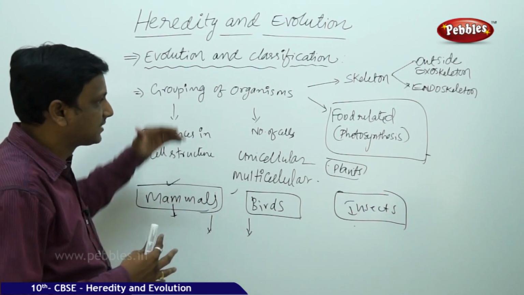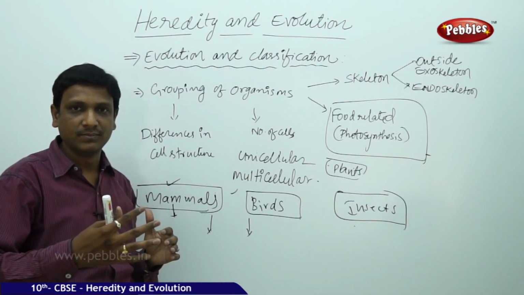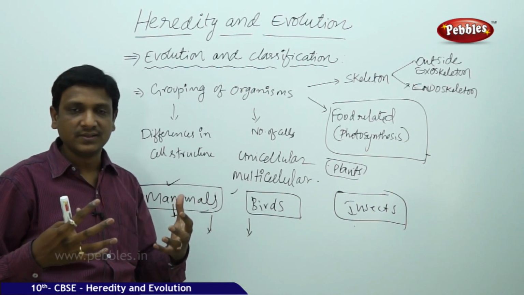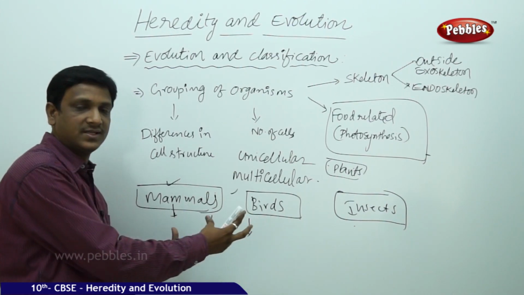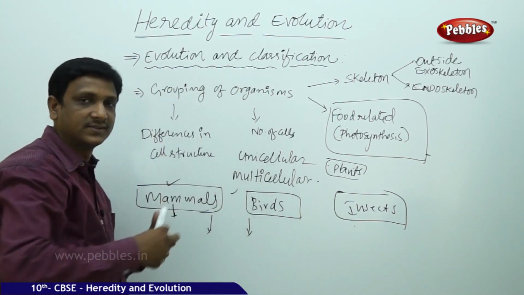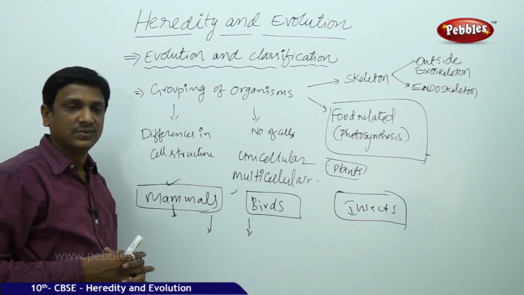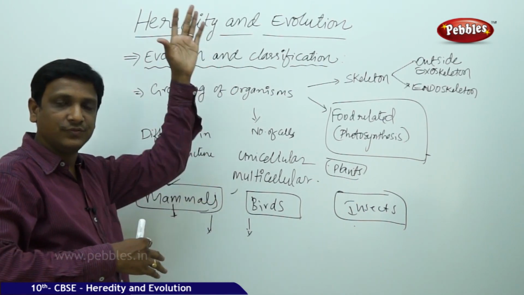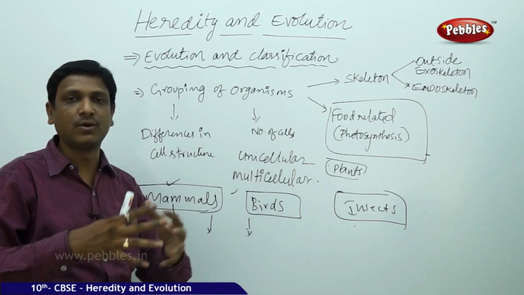But this grouping helps. It helps to understand the hierarchy. We can go backwards, starting with the groups that have close relations. You will find that mammals and birds have so many similarities, they are close. It shows that both these things have come from a common ancestor. So you have gone to their common ancestor and there you studied the relation. Finally you will go to a point at which everything has evolved from a common ancestor.